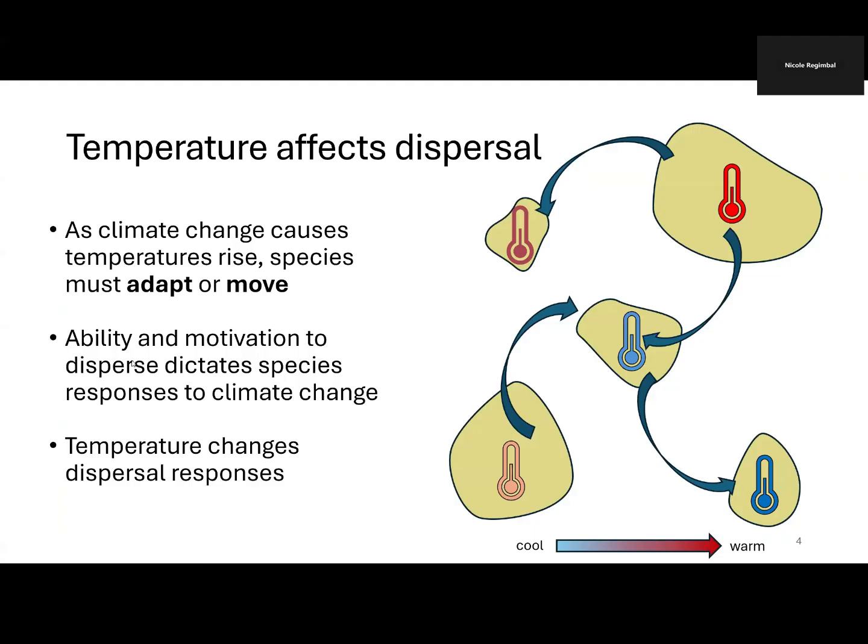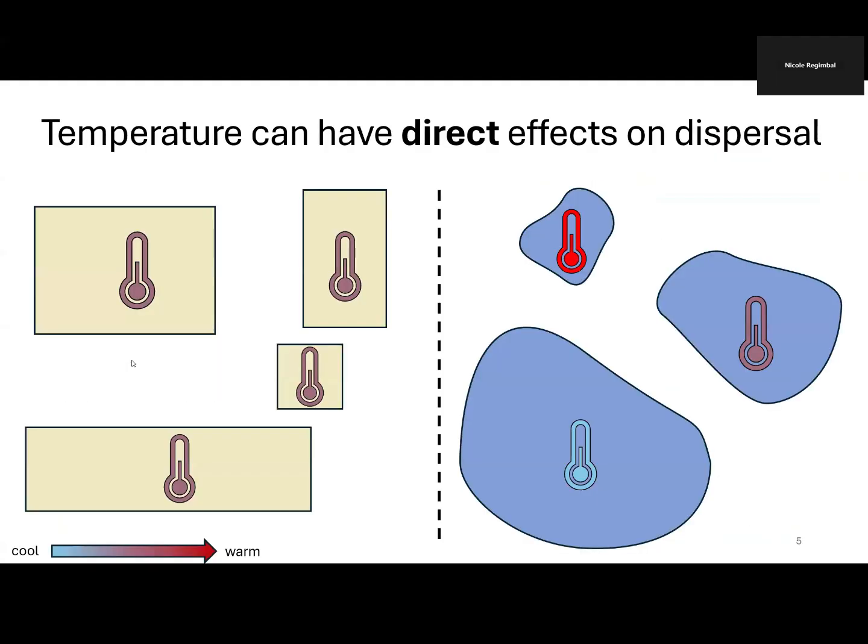But temperature affects both the ability and the motivation to disperse, which can lead to varying rates of dispersal throughout a landscape. There are a bunch of different ways that temperature can influence dispersal. Temperature can have direct effects on dispersal. In many habitats where temperatures are spatially homogeneous, dispersal cannot be used to evade high temperatures, because if it's hot in one place, it's typically hot everywhere.